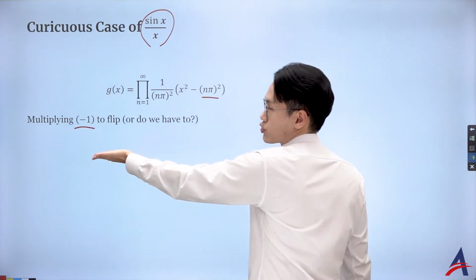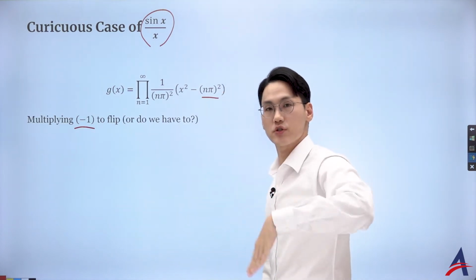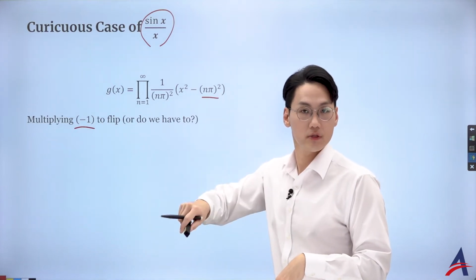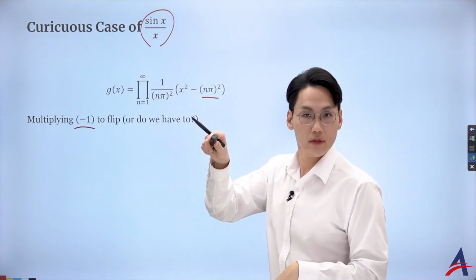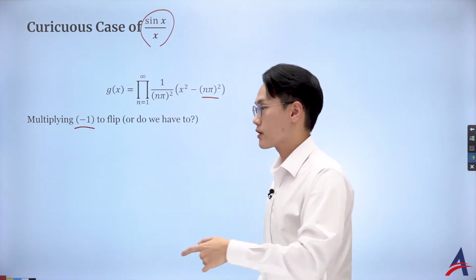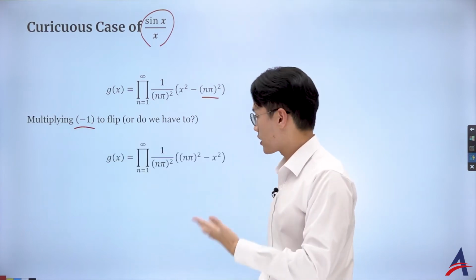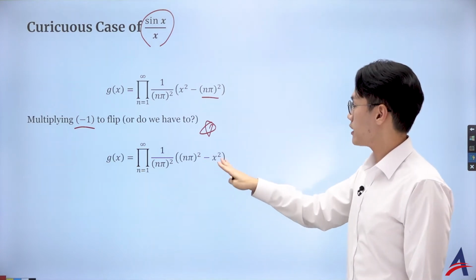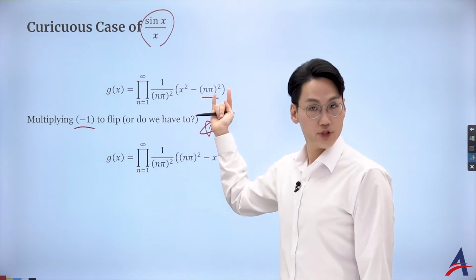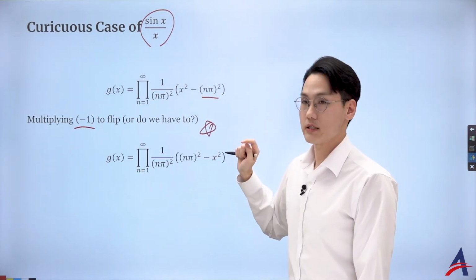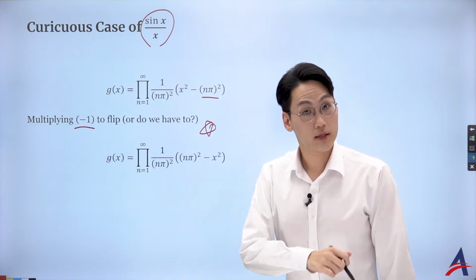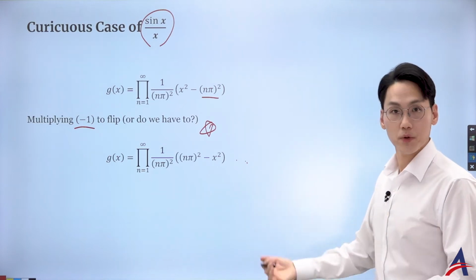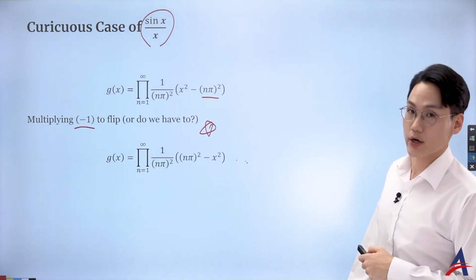So I claim that I can multiply by -1 because it was just alternating depending on the number of terms. We saw that with the first 10 terms it was the same behavior, but as soon as I went to the 11th term, it got reflected. So I want to flip it again, which means multiplying by -1. It doesn't really matter, but why it doesn't matter can also be a very good IA topic. Since I multiplied by -1, I changed the order of the terms: instead of x squared minus n pi squared, I got n pi squared minus x squared. That is great. That is my claim for sine x over x described by these polynomial terms, which is an infinite product.